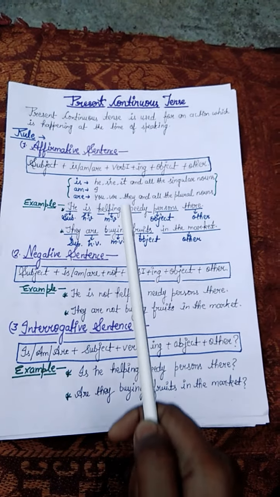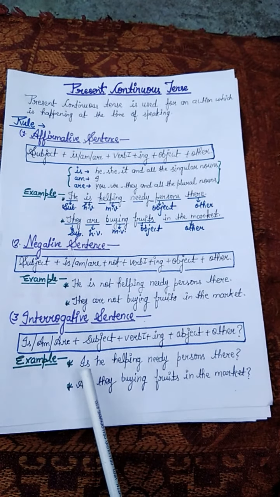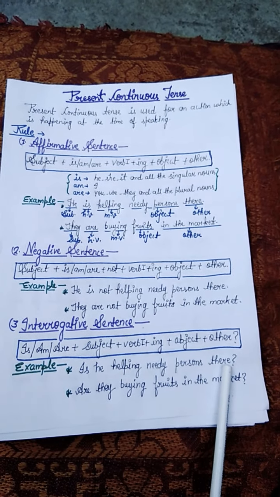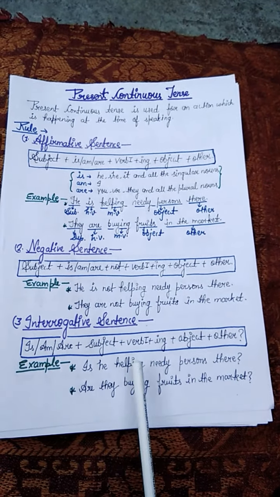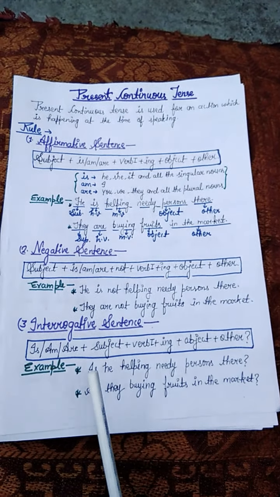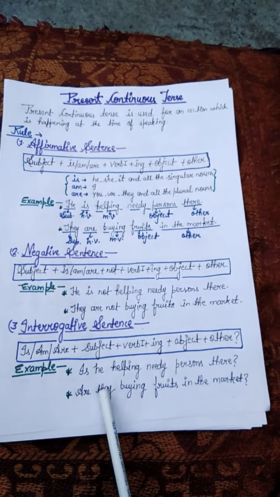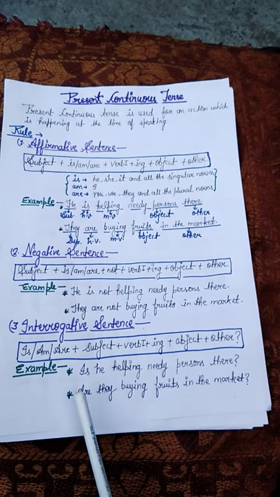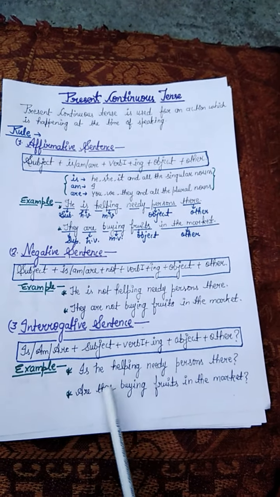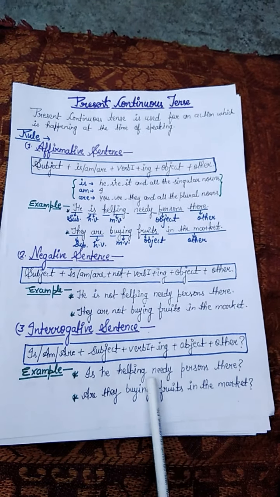Let's see an example. Now you will change an affirmative sentence into an interrogative sentence. See: Is he helping needy persons there? And question mark. Okay. Here he is the subject and you shift the helping verb before the subject for making an interrogative sentence. Same as you will do next. Here they is the subject and you have to shift the helping verb before the subject they. Then it will be changed into interrogative. Now it will be: Are they buying fruits in the market? And put a question mark. Okay students.